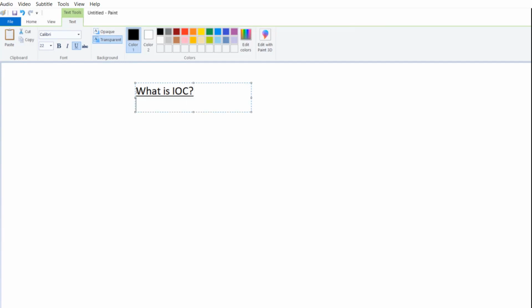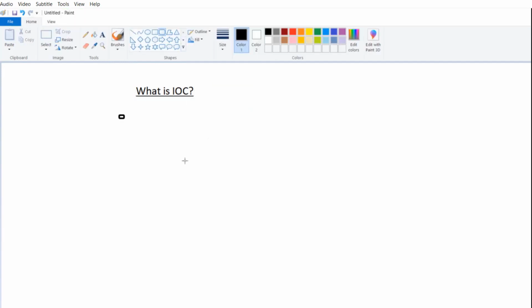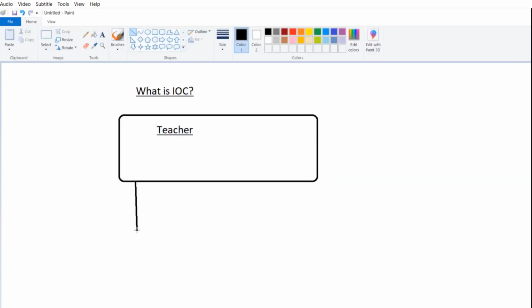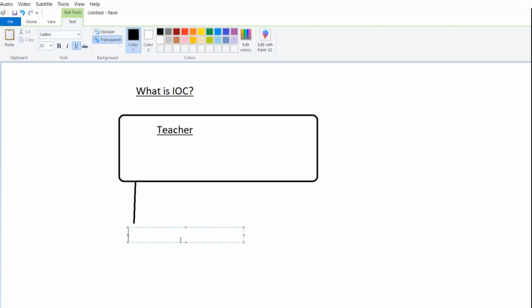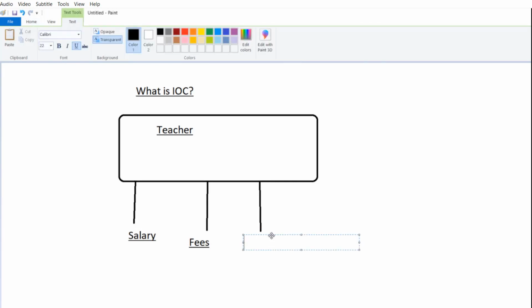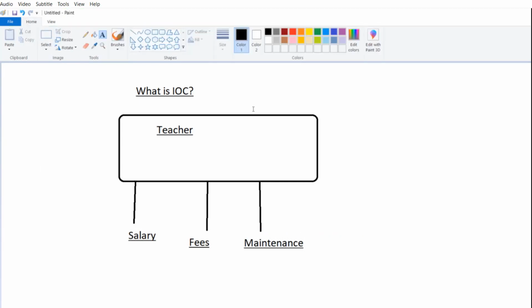One experienced teacher is planning to open one coaching institute. After he opened a coaching institute, he has to manage everything on his own: salaries of the new teachers recruited, fees of those students, and regular maintenance of the coaching institute. Slowly, his business increased and he wanted to focus only and only on his business skill set, not the other activities.